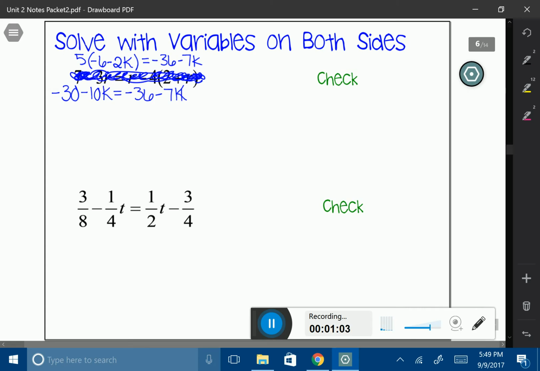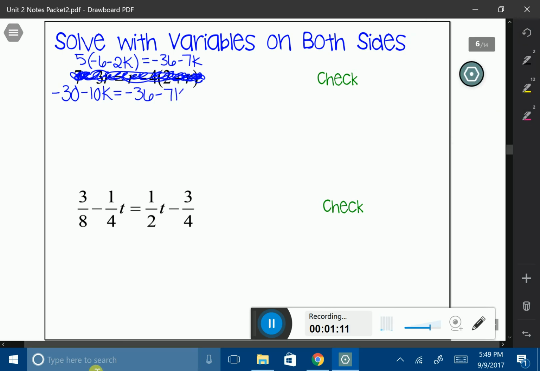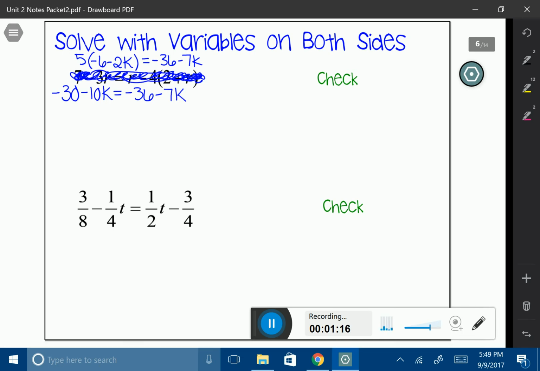Now, let me go ahead and fix this. I don't want to confuse anyone. I'm just going to get rid of this k right here and start a new k. There we go.